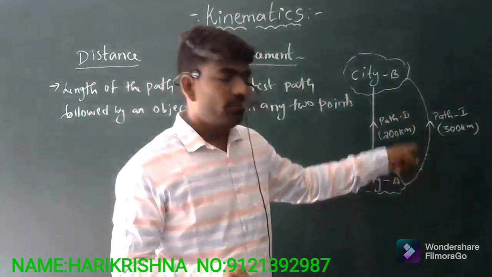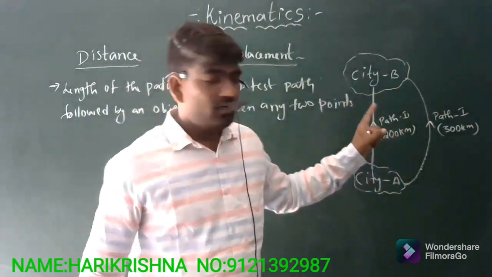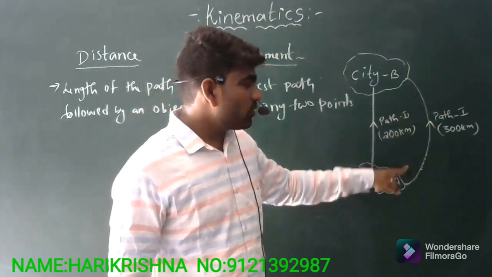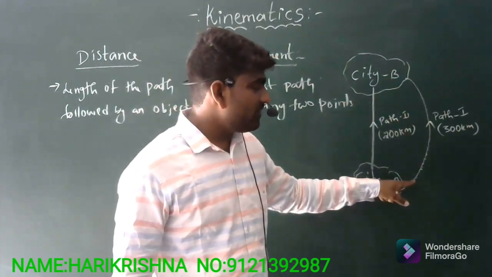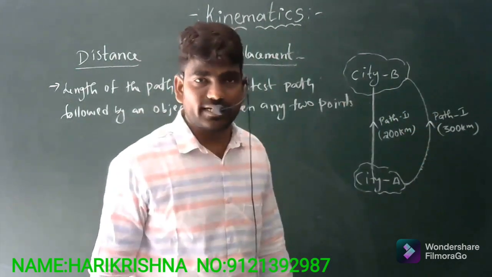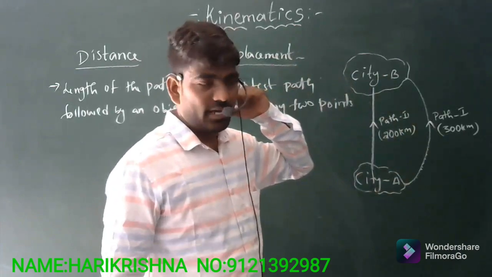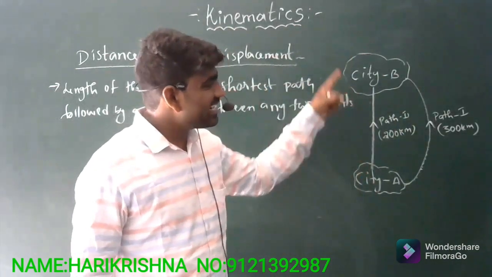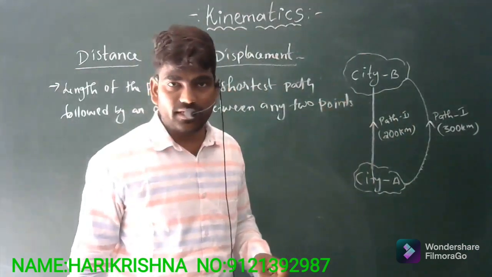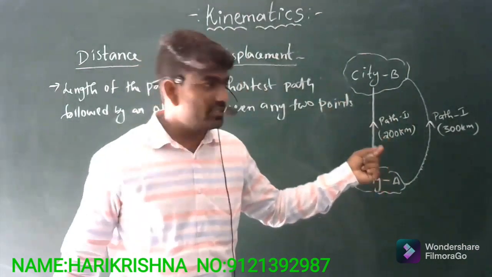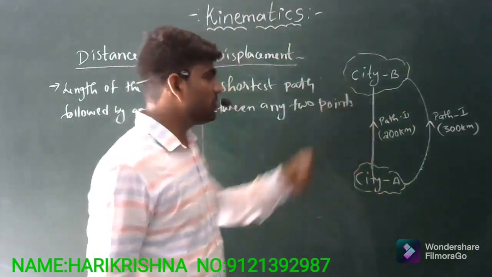This is a curved path between city A and city B. If you follow the first path, you have to change direction at each and every point. If you follow the second path, that is a straight line between city A and city B, you have to move 200 kilometers in a particular direction, due north.